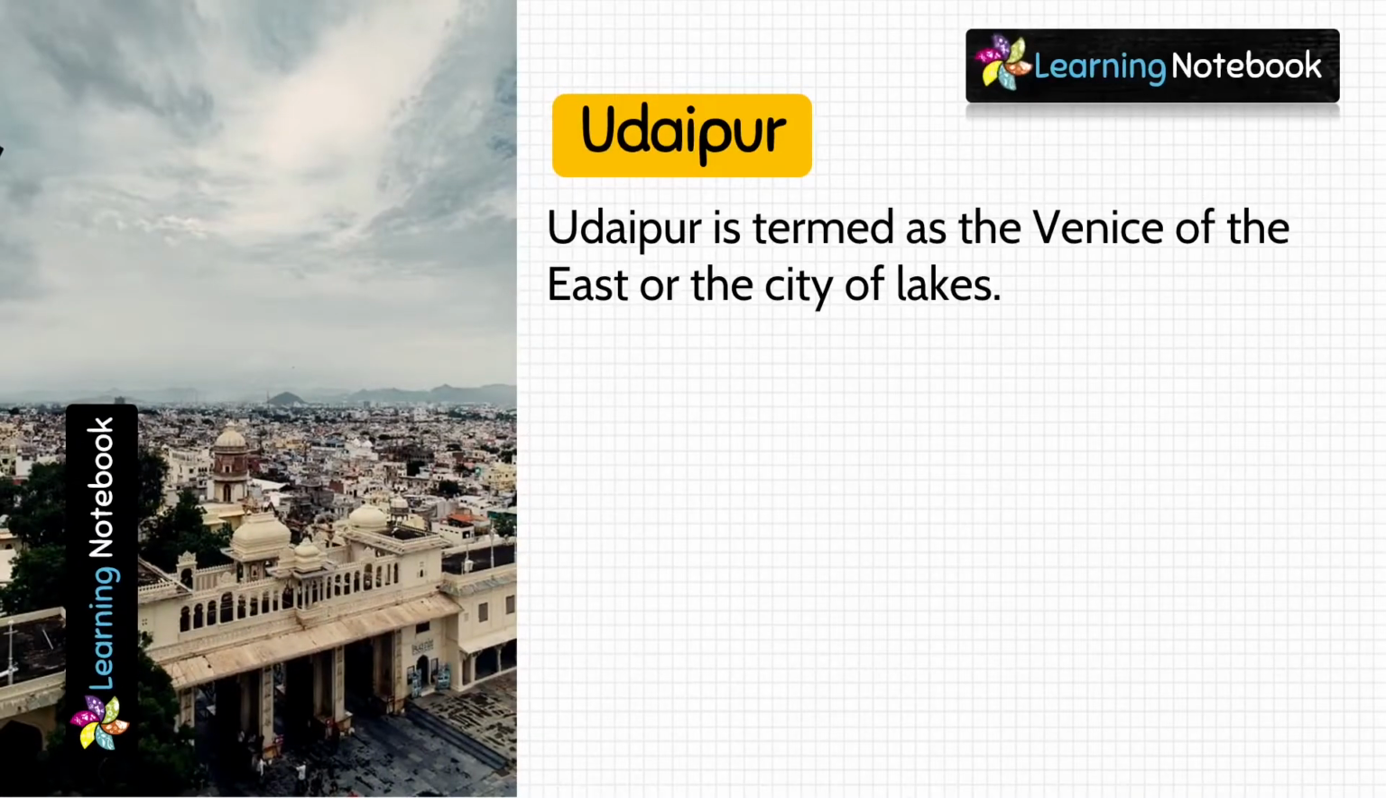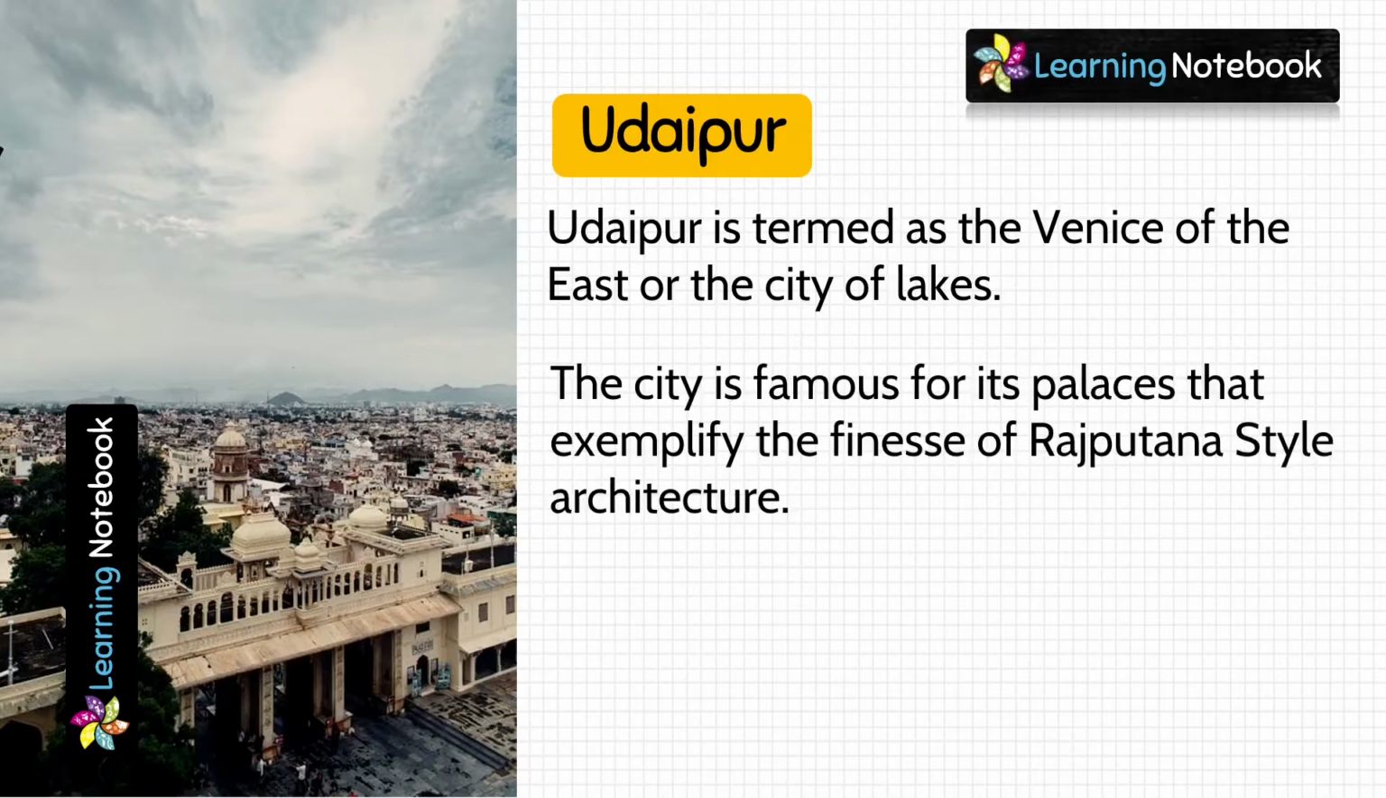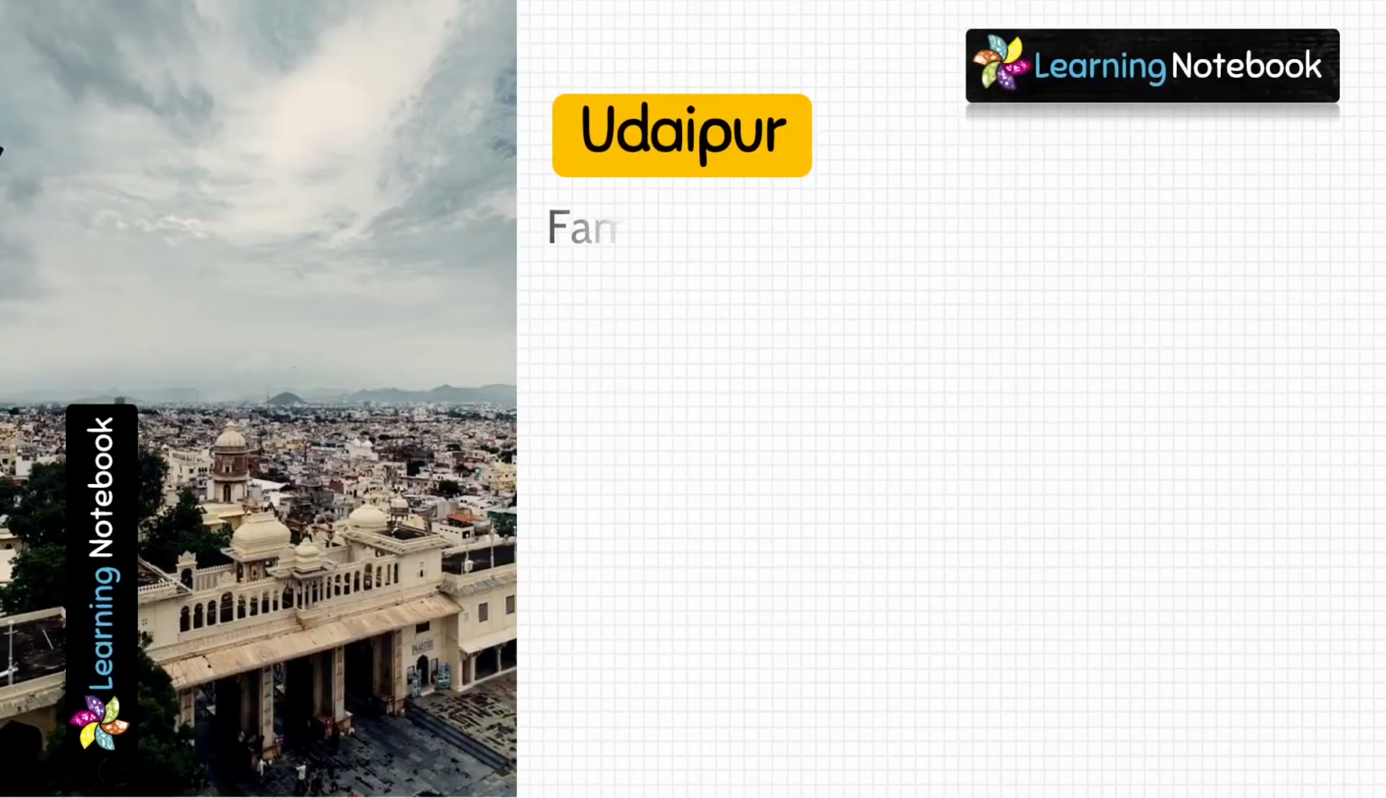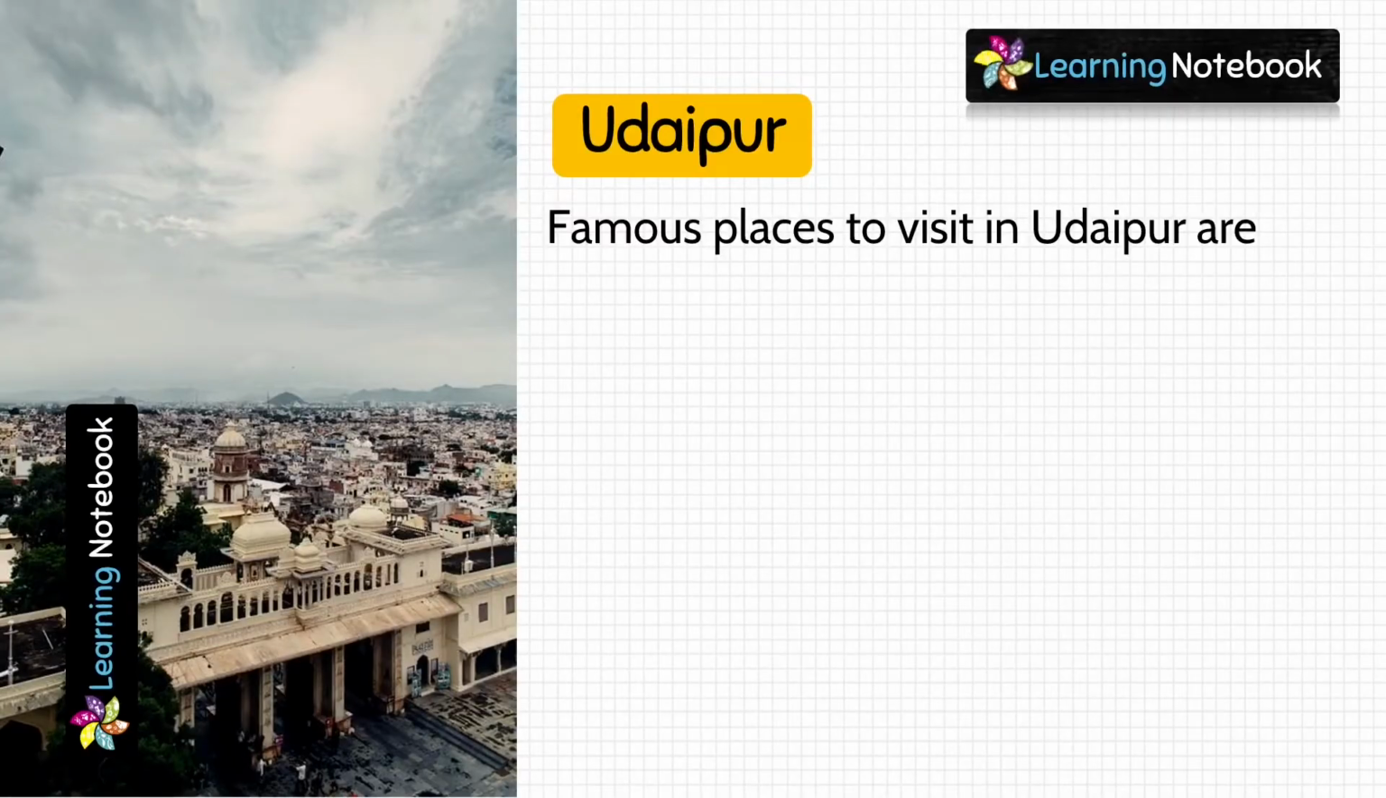Next famous place in Rajasthan is Udaipur. It is known as Venice of East or City of Lakes. These are the famous places to visit in Udaipur.